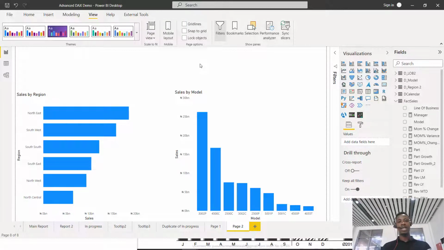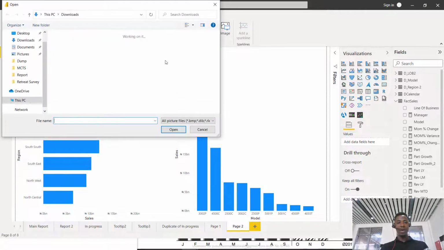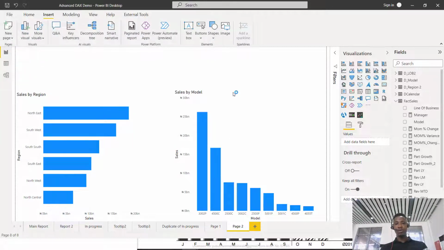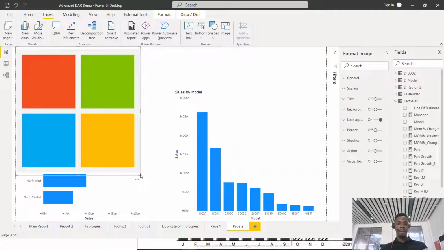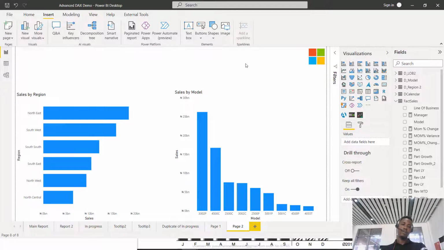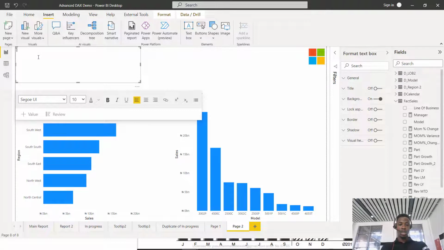And I can decide to design this report. I can come here, go to insert, bring in a picture if I want to. Can you see image? Just like you are doing a PowerPoint design, right? So I can bring in this Microsoft logo, bring it here, and put it in this top corner. And I can do a simple text box, just like in your Word or PowerPoint, and just type digital transformation